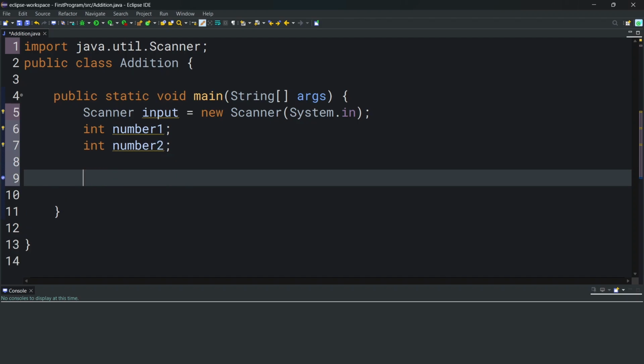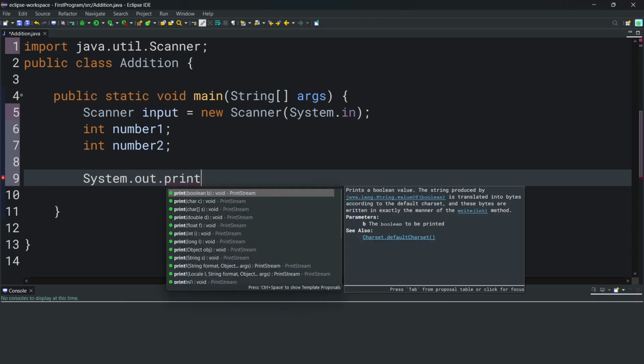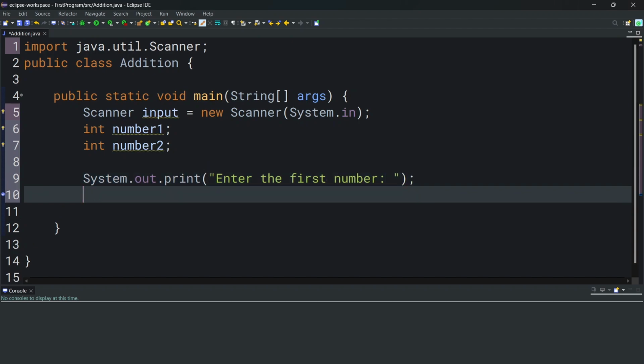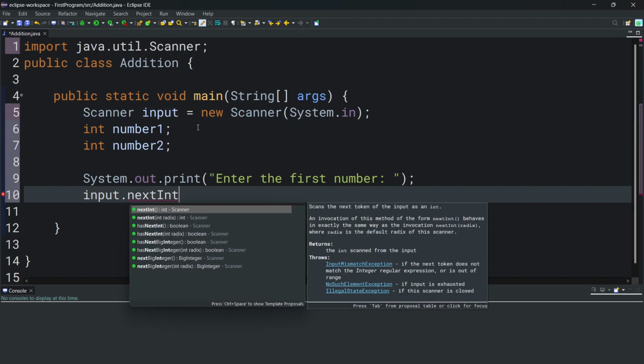Next, we're going to prompt the user to enter a number. We can do that using system.out.print, and the prompt is going to be enter the first number. And next, we're going to use the object we created. Since we want to take in an integer input, we're going to use input.nextInt. And since it's a method, we need to have parentheses after the method name.